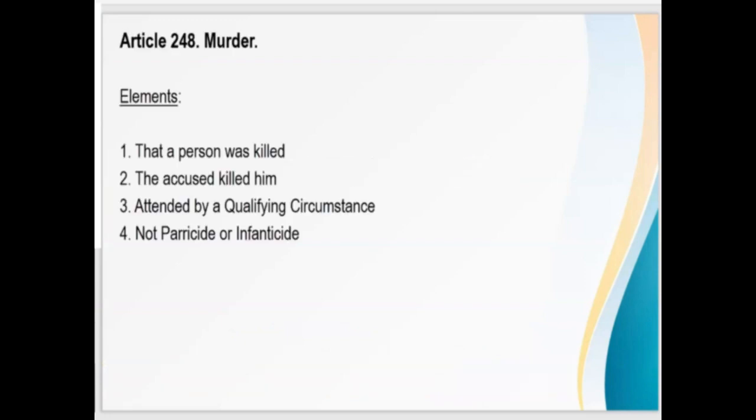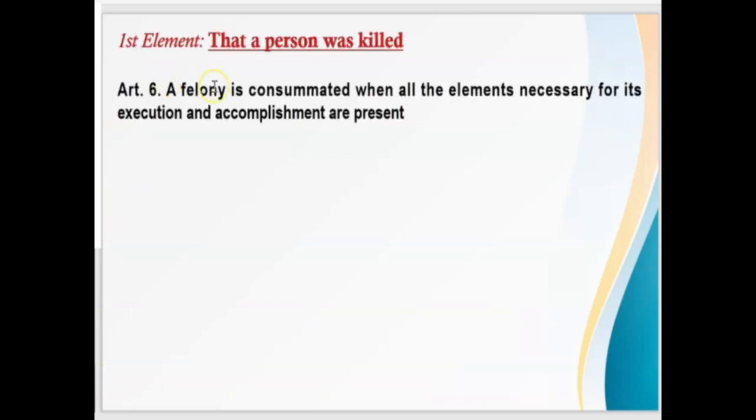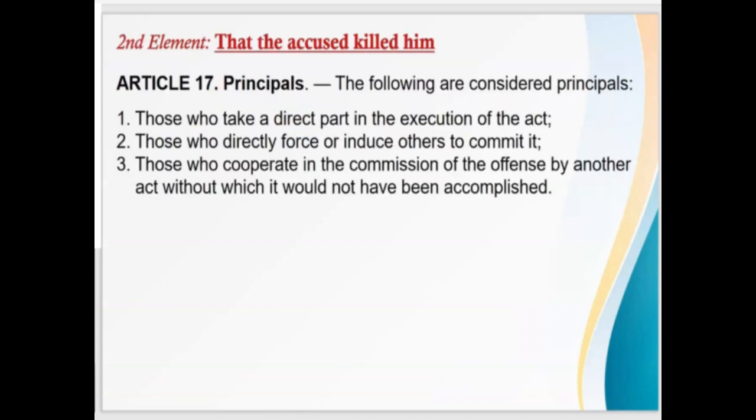Now, there are 4 elements of murder. The first element is that a person was killed. It is necessary that there be a deceased person. When we say that a person was killed, we are talking about a consummated crime of murder. Now, under Article 6, a felony is consummated when all the elements necessary for its execution and accomplishment are present. The second element is that the accused killed him.